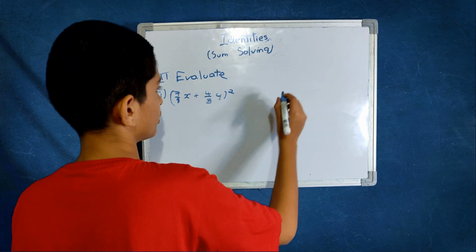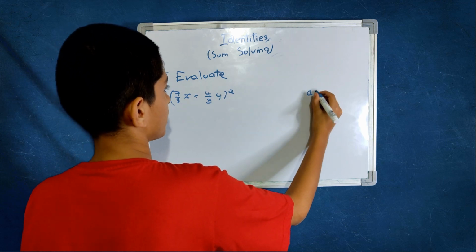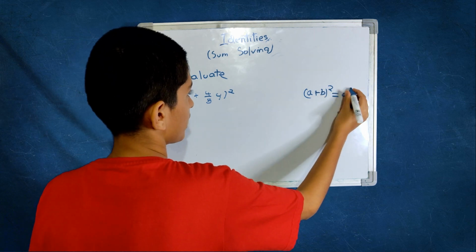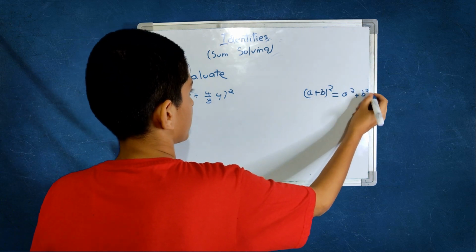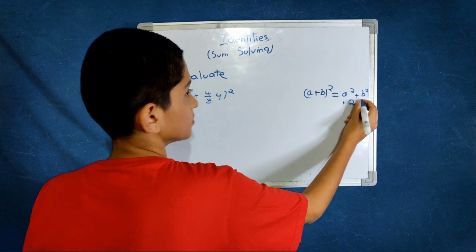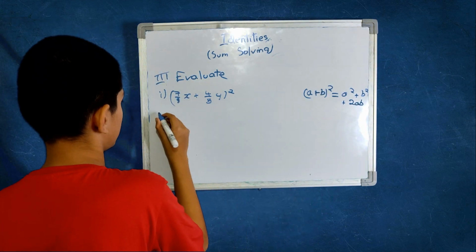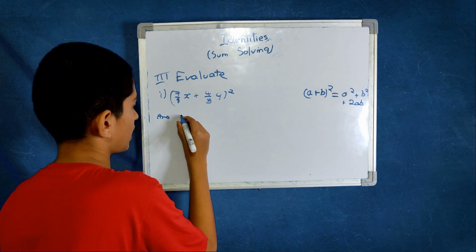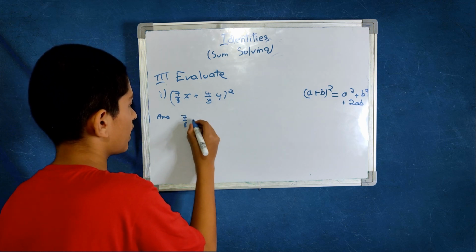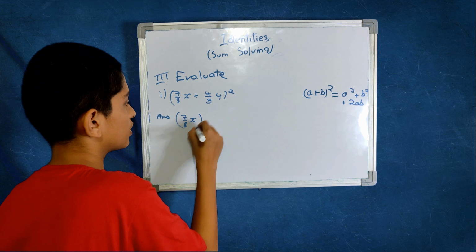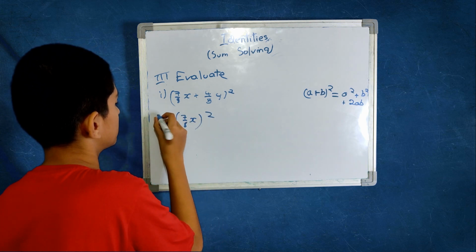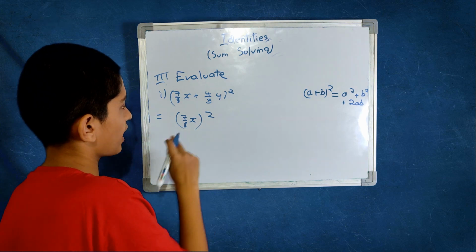You can use the (a plus b) the whole square formula again, which is equal to a square plus b square plus 2ab. It will be (7 by 8 x) the whole square.